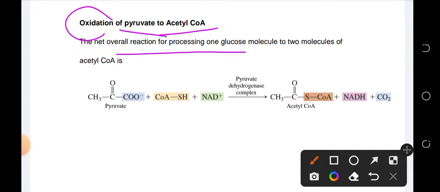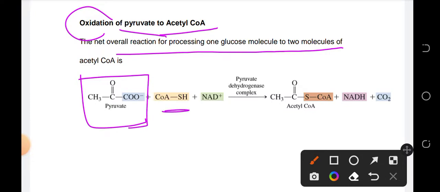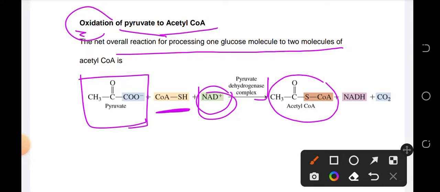And the net overall reaction for this would be from one pyruvate molecule, it will react with a coenzyme A. And of course, this is an oxidation reaction. So meron tayong NAD+. And the enzyme is pyruvate dehydrogenase complex para ma-attach si acetyl kay CoA. So this one would be acetyl-CoA ang maproproduce, and the NADH plus the removal of carbon dioxide.